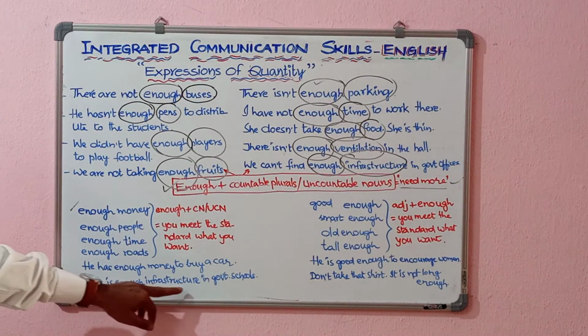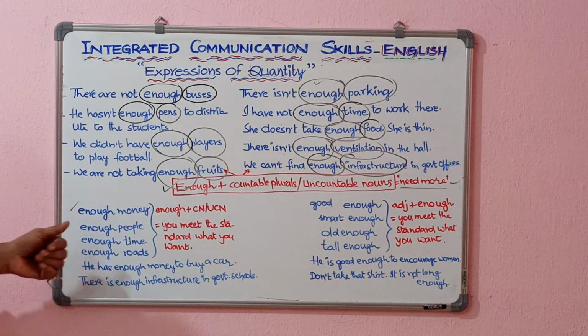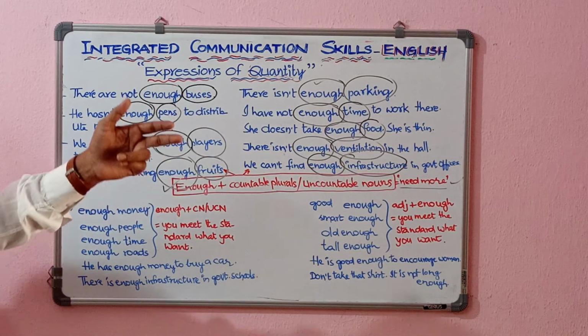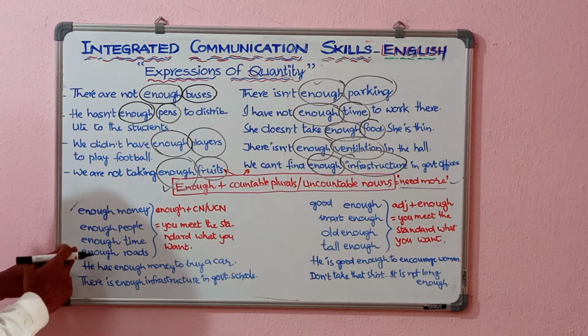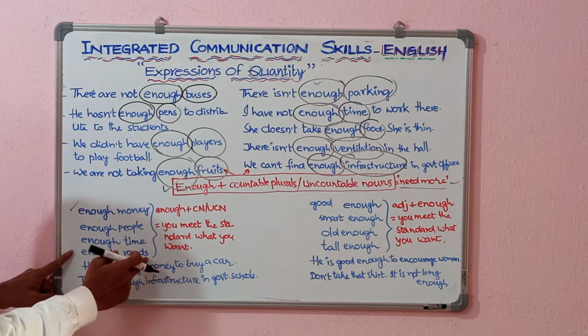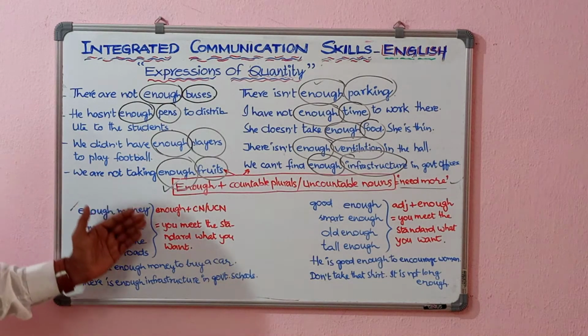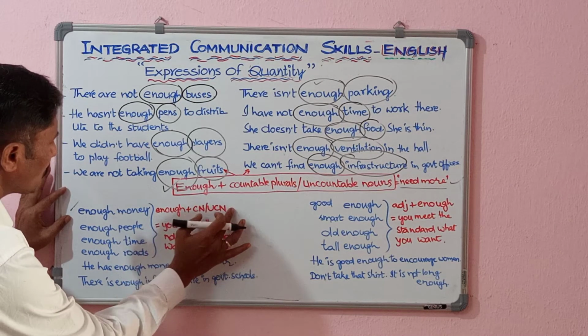There is enough infrastructure in government schools. I have enough time to attend all the functions regarding my relatives. There are enough roads in Andhra Pradesh. So like that we can frame so many sentences using enough with countable and uncountable nouns.